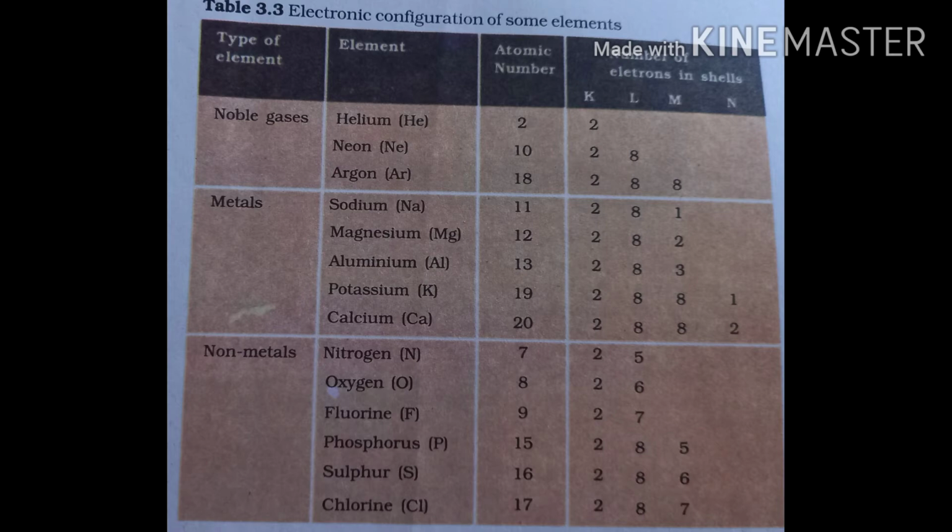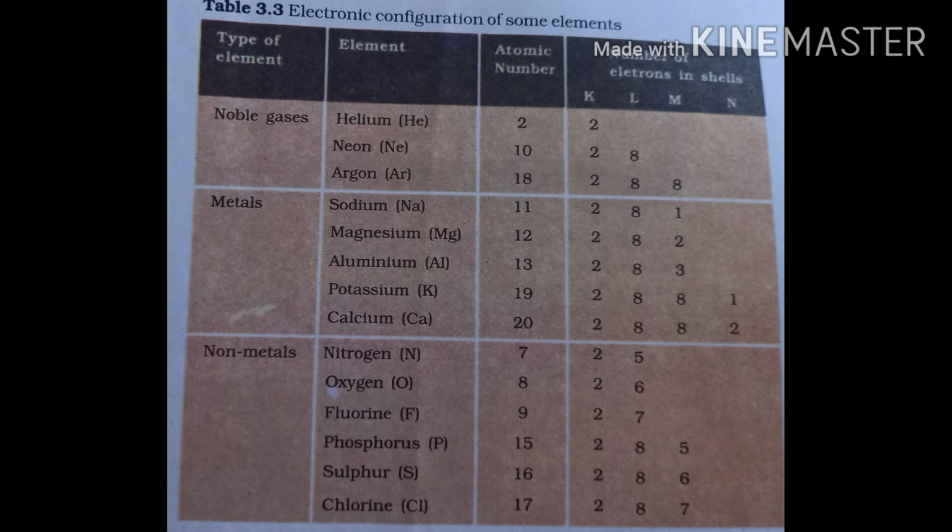Similarly, look at the non-metals. Nitrogen, atomic number 7, having the configuration 2, 5. Oxygen, atomic number 8, having the configuration 2, 6. Fluorine, atomic number 9, having the configuration 2, 7.